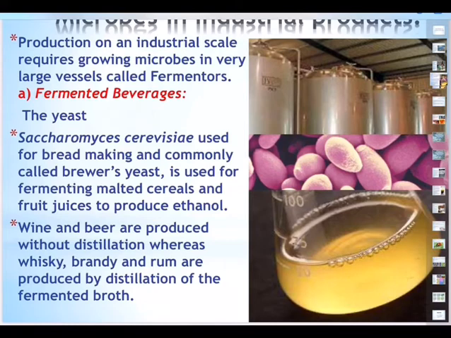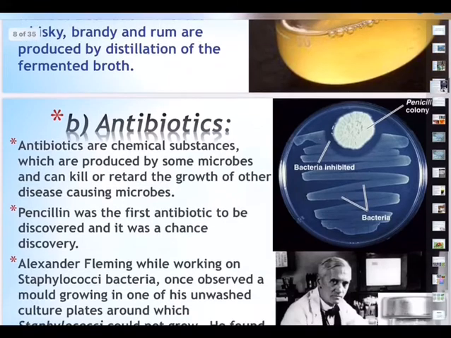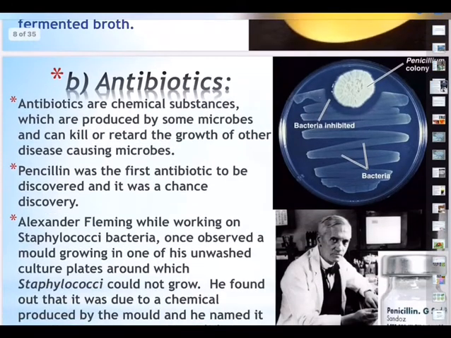Whiskey, rum, gin, brandy, vodka and Feni are distilled beverages, so they are hard liquors. Higher percentage of alcohol will be there. Byproducts of alcoholic fermentation are always CO2 and ethanol.